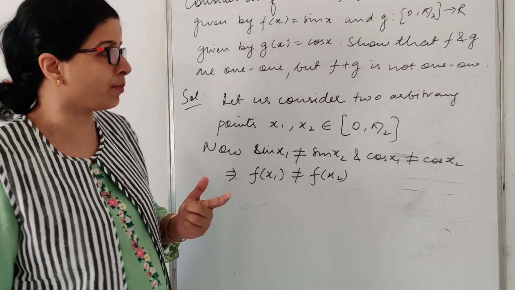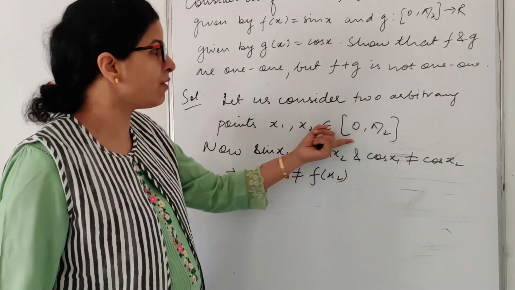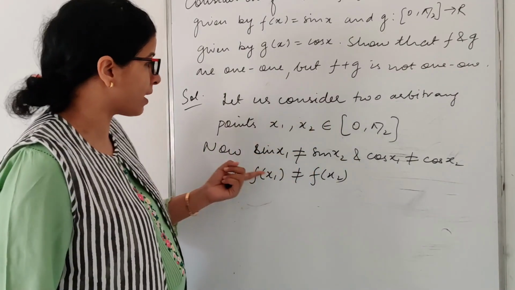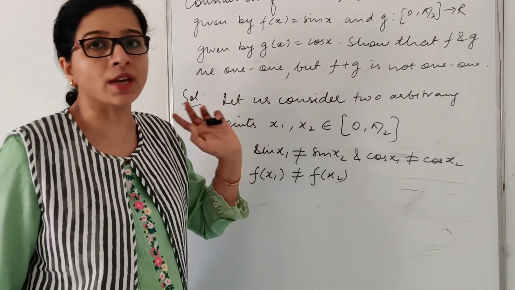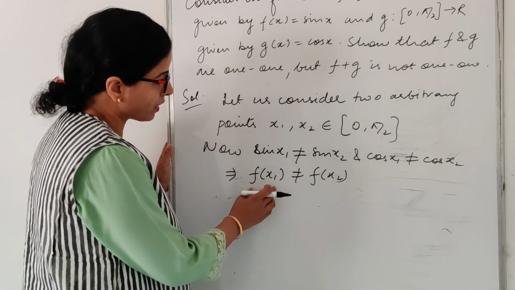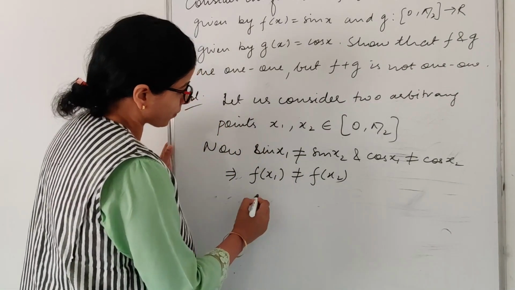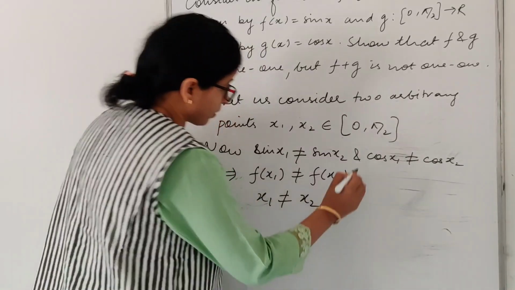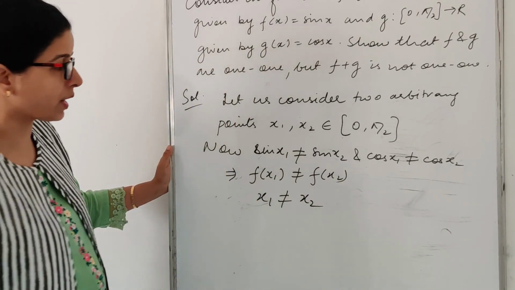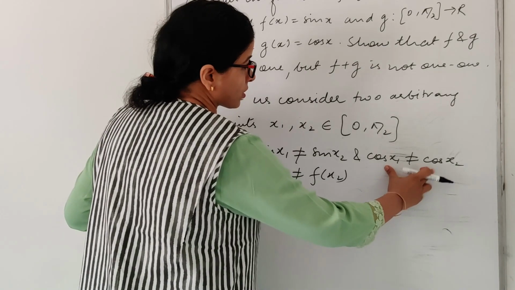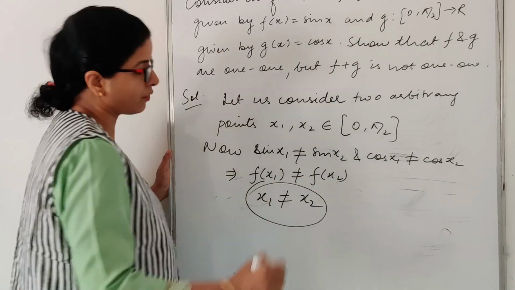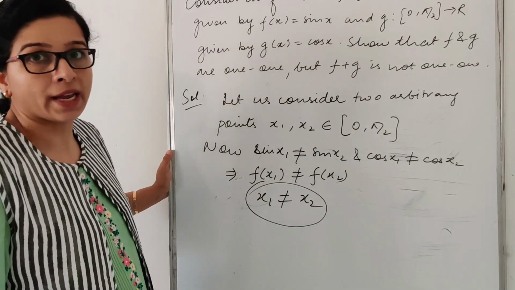It is not the same. If you consider any value between 0 to pi by 2, never will sin x1 be equal to sin x2. So f(x1) won't be equal to f(x2) for any x1 not equal to x2. Same for cos. It won't be equal if your x1 is not equal to x2.